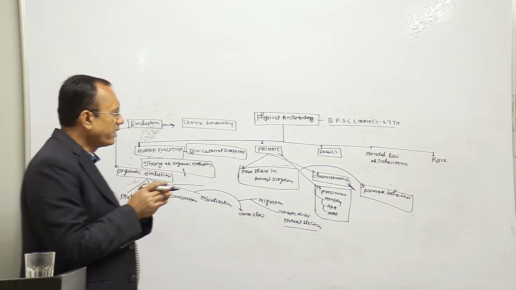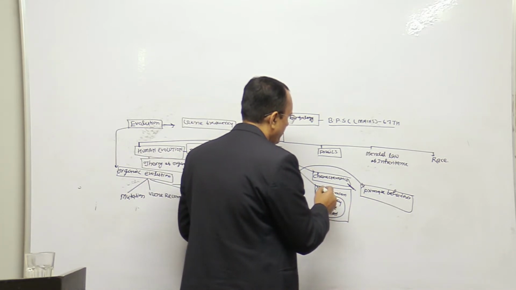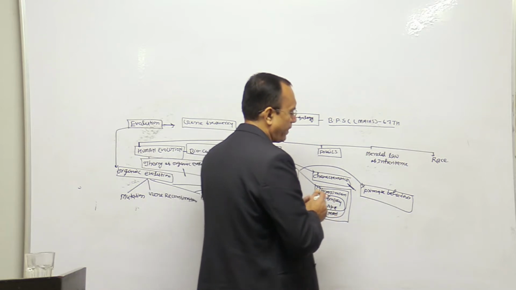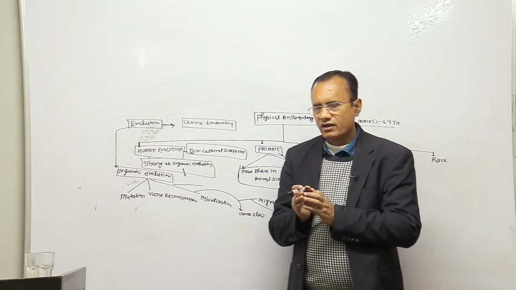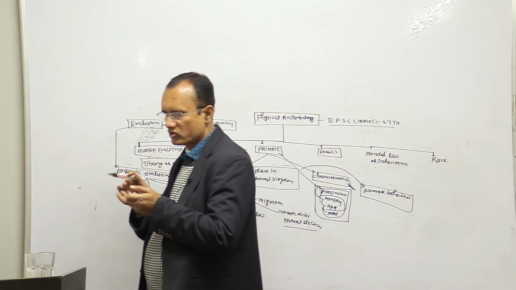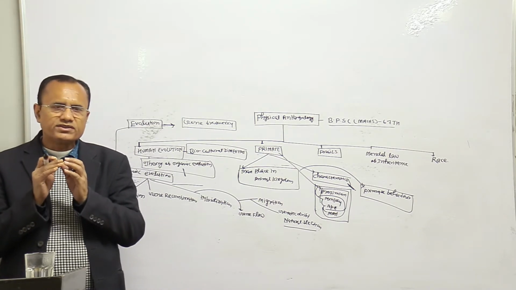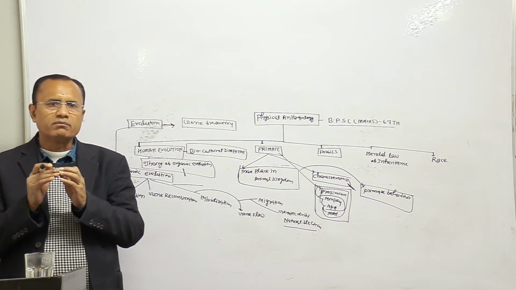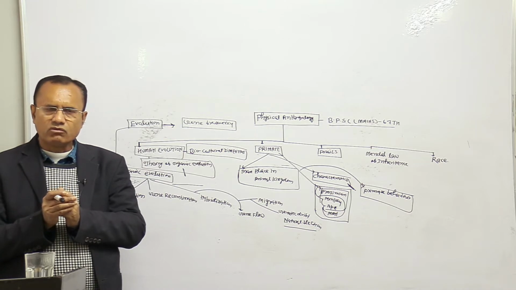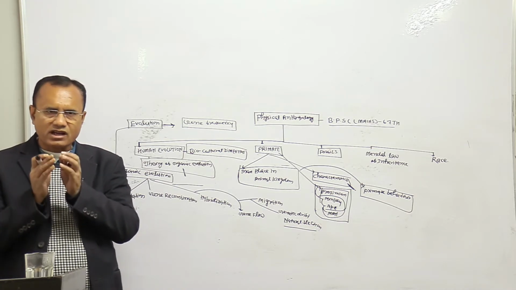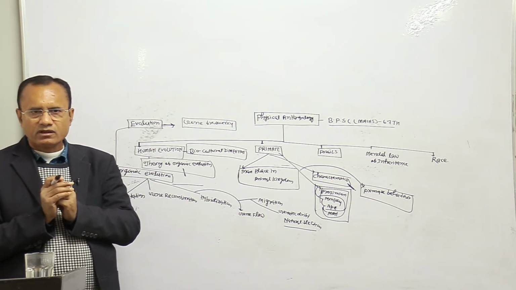Primatologists mainly focus on the study of the behavior of prosimian, monkey and ape, because they try to understand the evolution of social behavior in man, in prehistoric man or fossil man. What was the behavior of our ancestor at the time of prehistory or at the time of evolution of man?